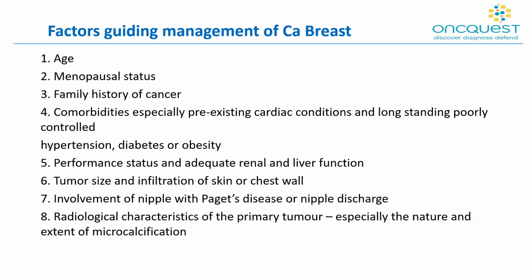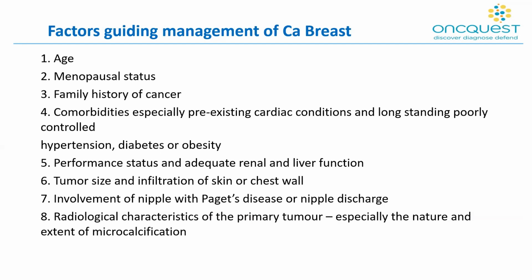The factors guiding management of CA breast have largely been divided into intrinsic factors related to the patient and tumor characters, along with factors of socioeconomic importance. Those would largely be the patient age, the menopausal status, along with the tumor-related findings of tumor size and infiltration of the skin or chest wall, involvement of the nipple with Paget's disease or nipple discharge.